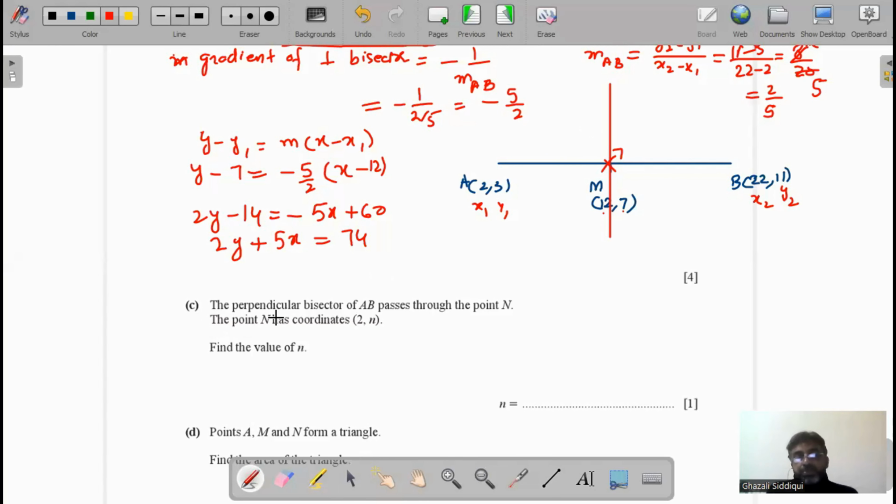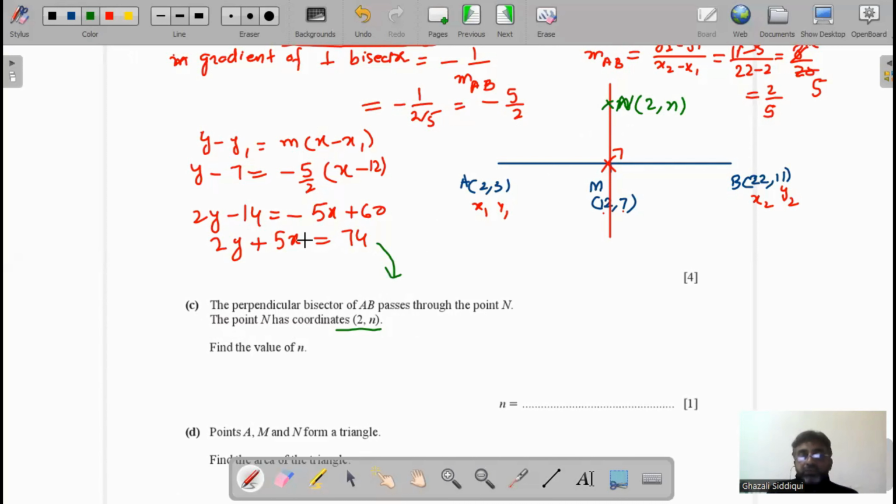In part C, the perpendicular bisector of AB passes through the point N. The point N has the coordinates (2, n). Now we suppose that this is the point N. When any point passes through the line, that point satisfies the equation. And this is the equation of the perpendicular bisector line.